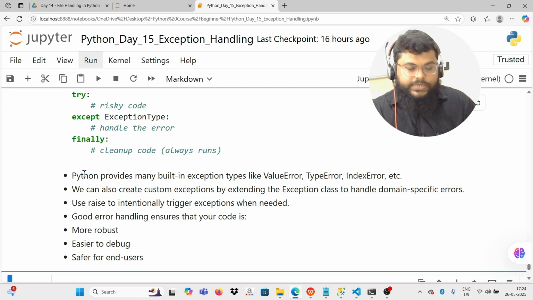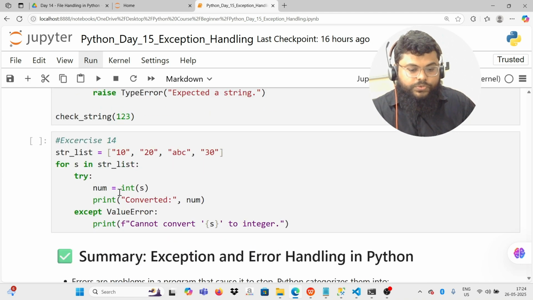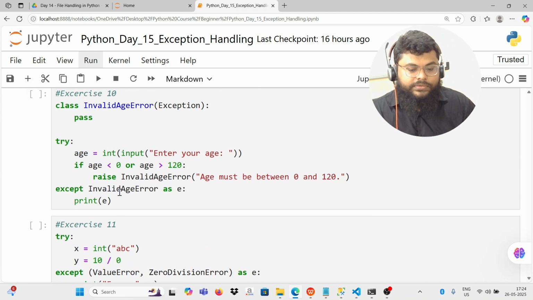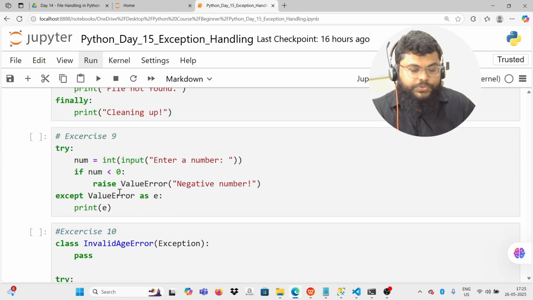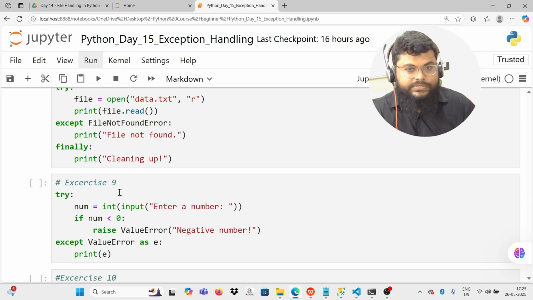Okay. So that's it for today. I encourage you to go through these exercises and see for yourself by executing them. And if any error occurs, you put that in try, except, and finally blocks and exit the